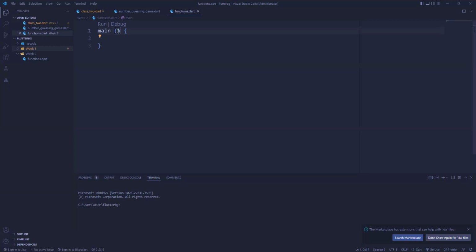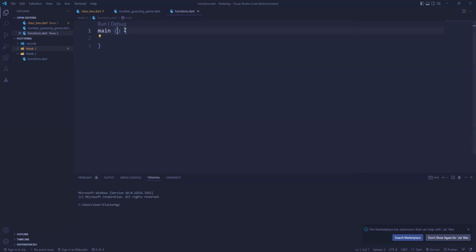For example, for a driver to be able to drive you, one of the major requirements is that you need to have the key, right? If you have a driver, his function, the reason you employed him, is to drive. But if he doesn't have the key to the car, he's not going to be able to drive. So that's basically what parameters are, more like requirements for a particular function to execute.